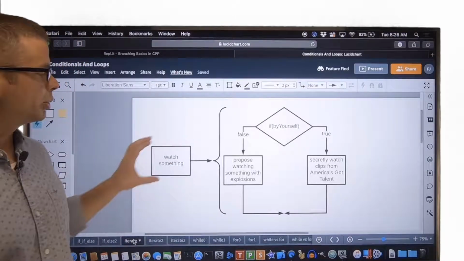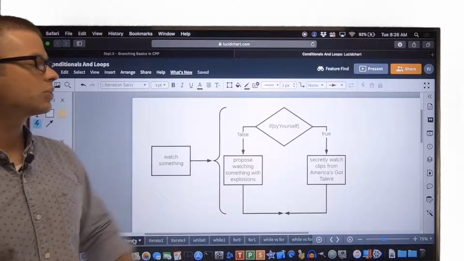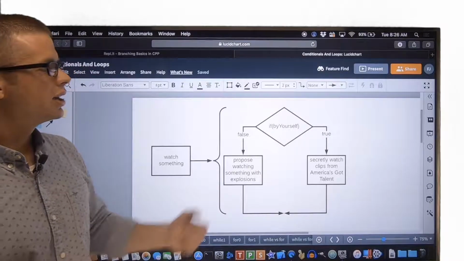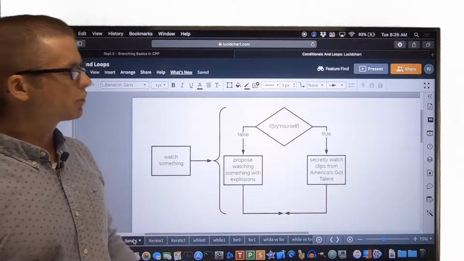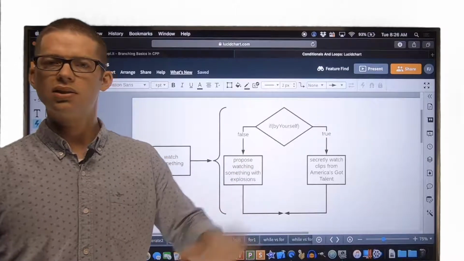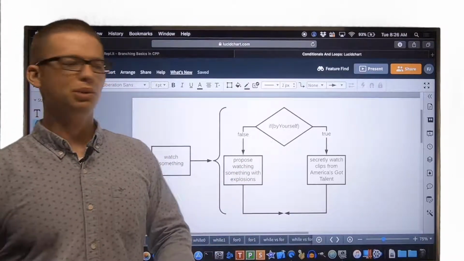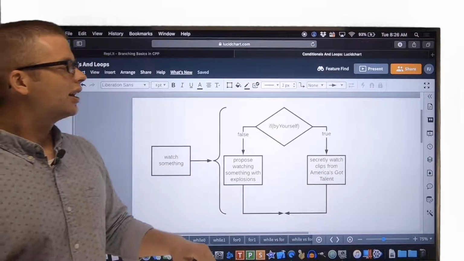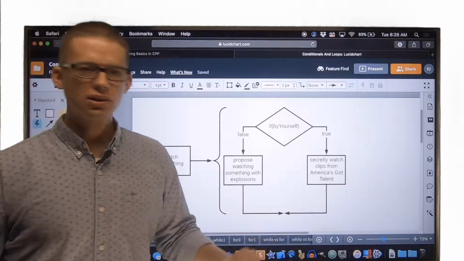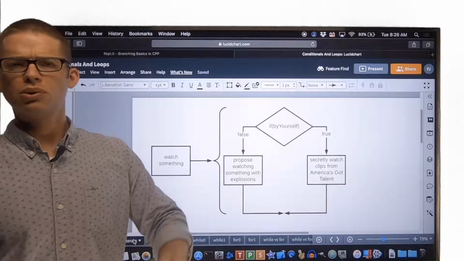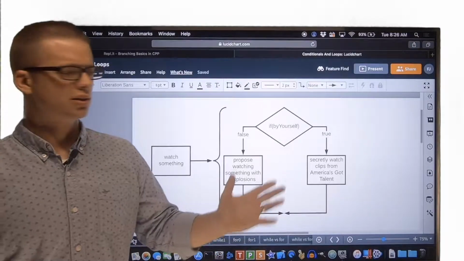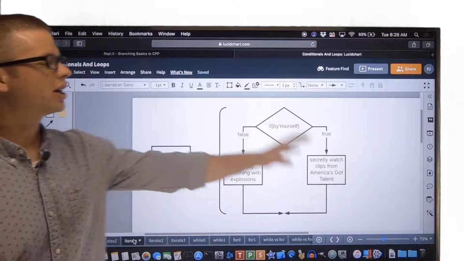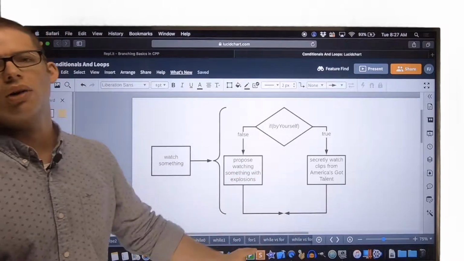So this diagram depicts a further exploration of the idea of watching something. And so this simple process has now been expanded into a more complex one in which we ask the question, hey, are you by yourself? And if you're by yourself, then Fred, we recommend that you secretly watch clips from America's Got Talent. He's got this favorite secret pastime he doesn't want people to know about, perhaps. And this is it. He likes to watch America's Got Talent. If he's not by himself, he's with his friends, then we recommend he propose watching something with explosions in it, because that's the kind of thing his friends like to do.